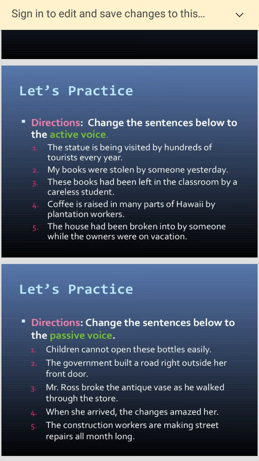Okay, these are 5 sentences I am leaving you with. Practice them. If they are in active voice, just check them out. If they are in passive voice, you change them into active, and if they are in active, you change them into passive. I will be giving some assignments which you will be practicing gradually, and this is a 5 marks question which you will be getting, active passive. Okay, thank you.